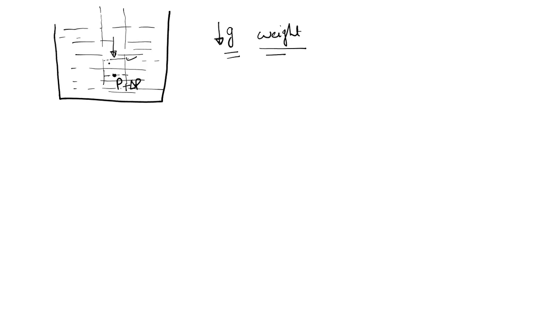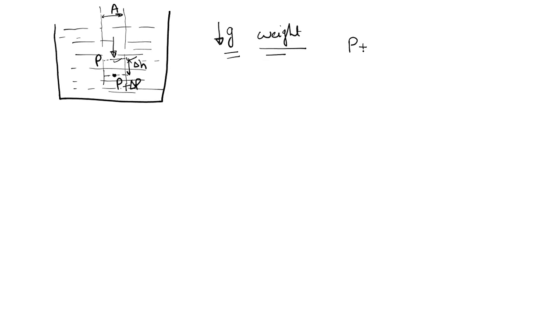Let's suppose here the pressure is P plus delta P, here the pressure is P, and I have moved by a distance delta H, right? The area of this column is A, let's suppose.